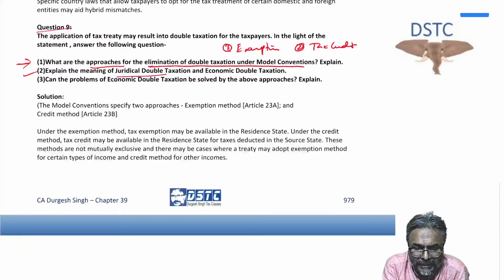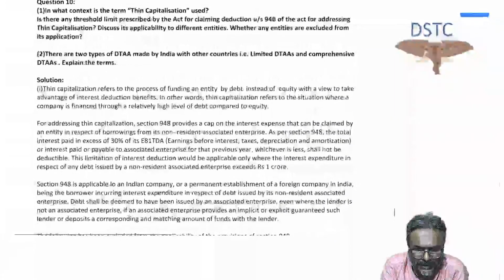Explain the meaning of juridical double taxation, economic double taxation. I have already discussed this particular part in this case. So that is what, students, it is in this particular context.